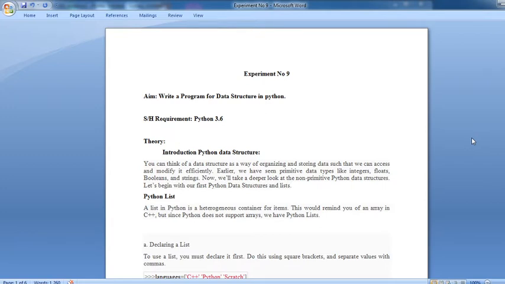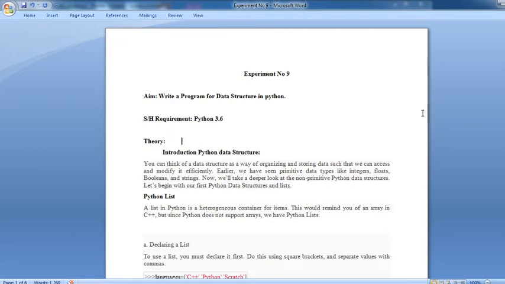Today we are going to see experiment number 9, which is related to data structures in Python. As per the theory part, we have seen the data structure. What actually is a data structure in Python? A data structure is a way of organizing and storing data such that we can access and modify it efficiently. That is the definition of a data structure.